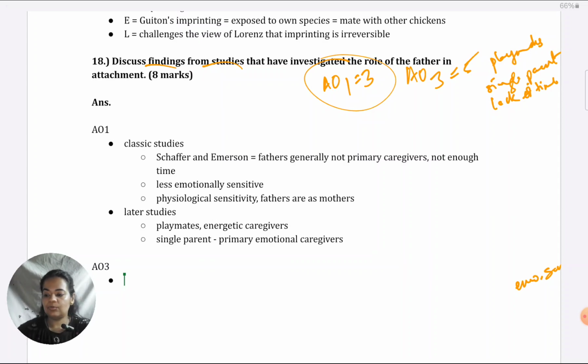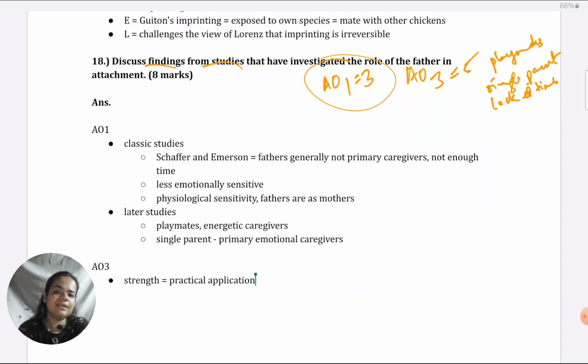Okay, now coming to the AO3 part. When it comes to strengths of the studies done on fathers, I would say the number one strength is practical application. I'm sure most of you are thinking of that. These studies have shown that father's role is very vital in the upbringing of children. Further studies have shown that if fathers are good caregivers to their children, in that case, children tend to be out of problems in school, and they tend to be more active, more well connected with their peers. So these type of studies, because they took the initiative to give importance to the father's role, which was being neglected earlier, they have enabled such application. So that's a merit of these studies.